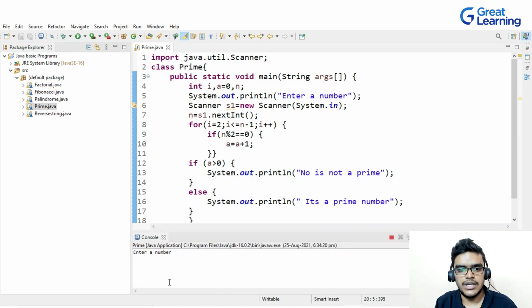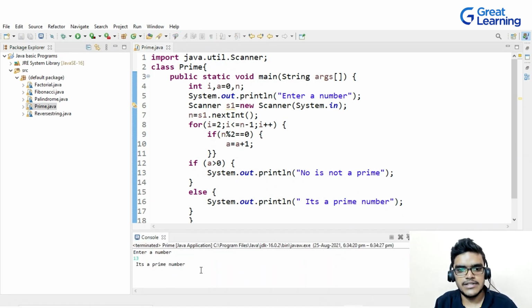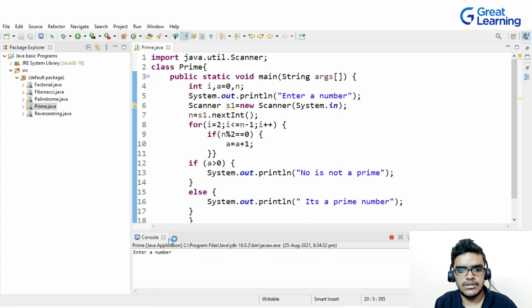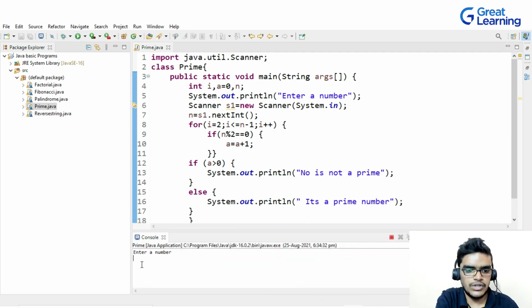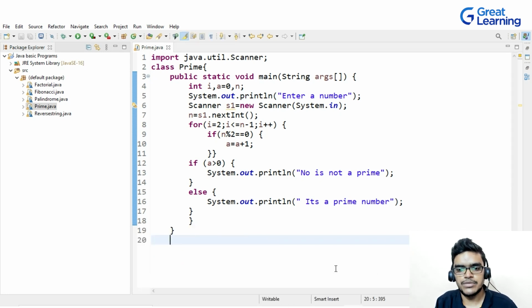it is asking me to enter a number. So if I'm giving 13, it's showing it's a prime number. Let's check for some other number. Let's suppose 14, is it a prime number or not? It's saying no, it's not a prime number, right? Because 14 is divisible by 2. So this is the basic concept of prime number.